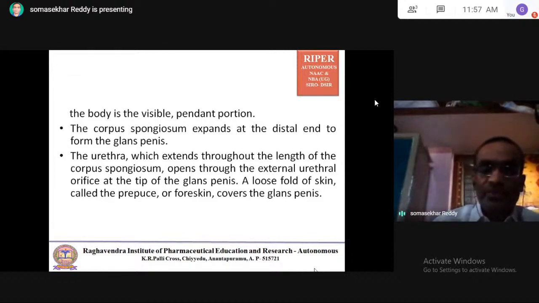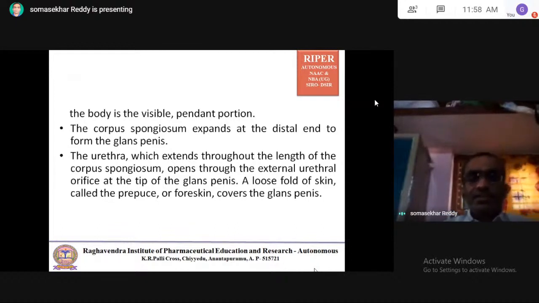The urethra extends throughout the length of the corpus spongiosum and opens through the external urethral orifice at the tip of the glans penis. A loose fold of skin called the prepuce or foreskin covers the glans penis.